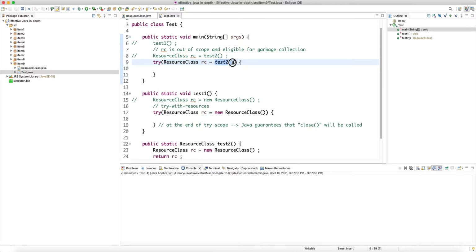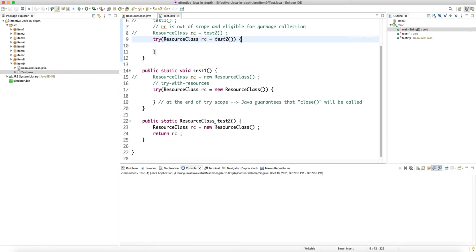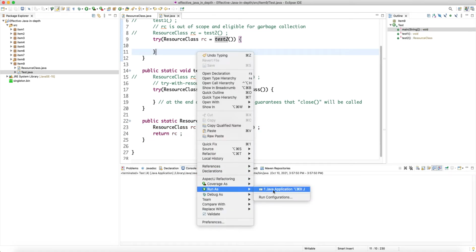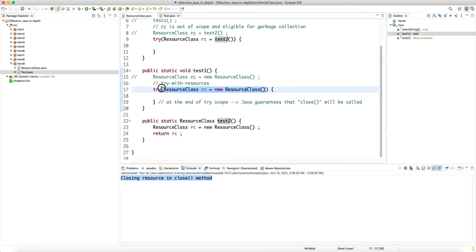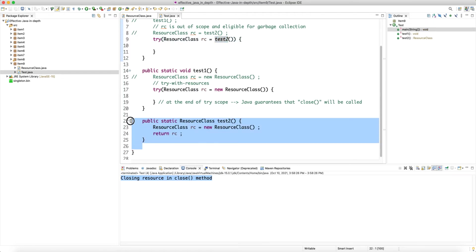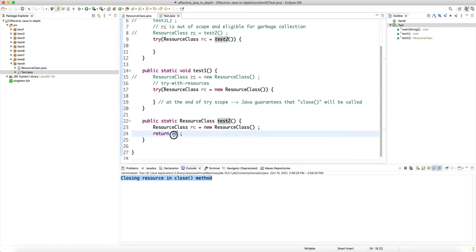So this class, note that we're not calling the new on the class, but there is a method that calls the new and returns a reference to it. So let's see, the close is called. So it's not just about immediately constructing the object inside this try argument. You can create the object somewhere else and then return a reference to it.